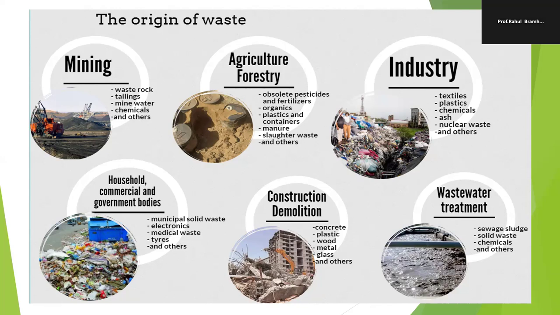This agriculture waste includes various pesticides, fertilizers, organics, and plastic and containers. The pesticides and fertilizers are packed in plastic bottles or containers, so plastic waste is also generated. Then manure. These types of waste are generated from agriculture or forestry.